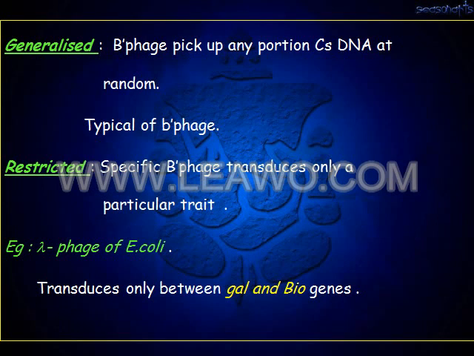In restricted transduction, the specific bacteriophage transduces only a particular triad. An example is the lambda phage of Escherichia coli, which transduces only between the gal and bio genes.